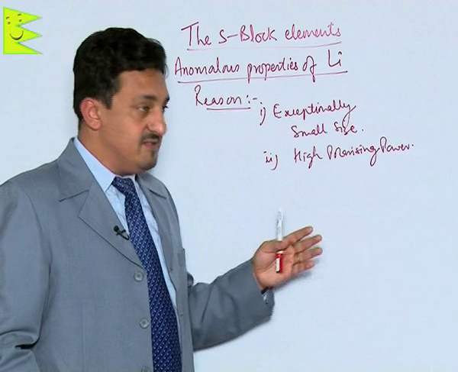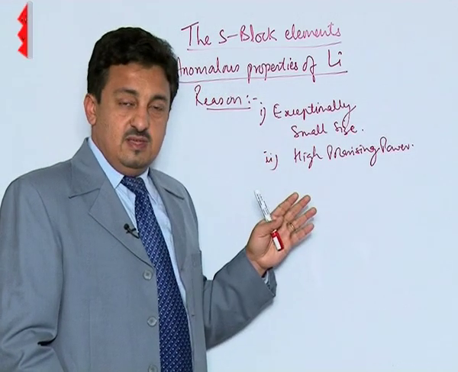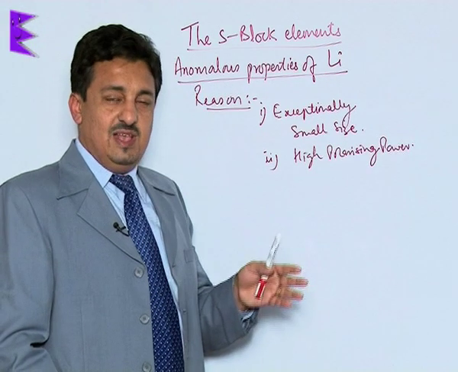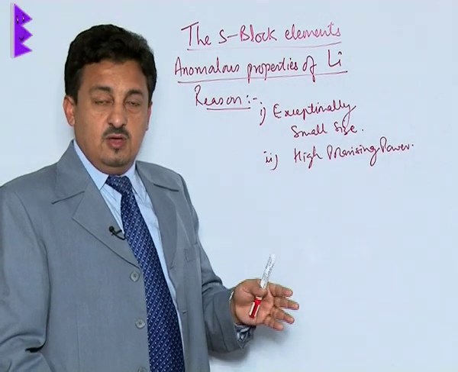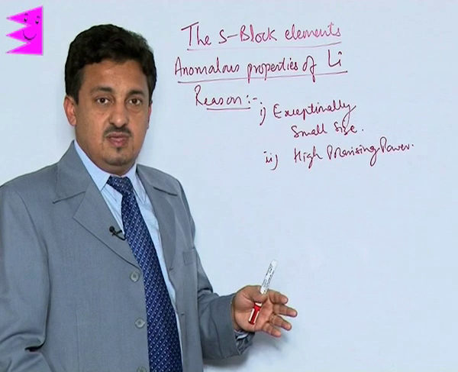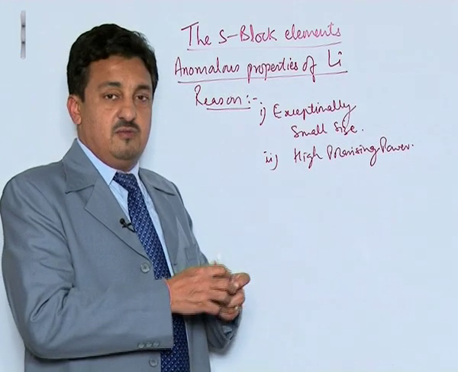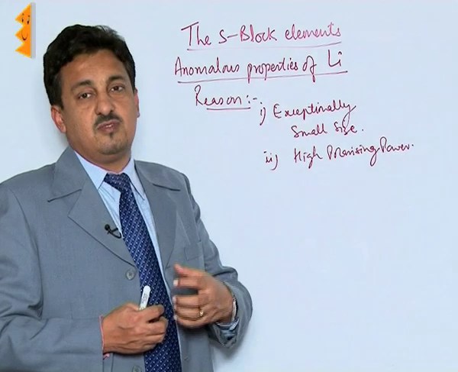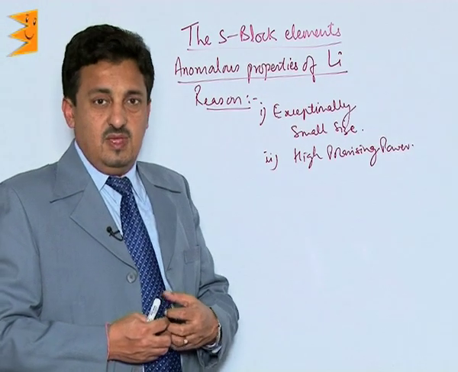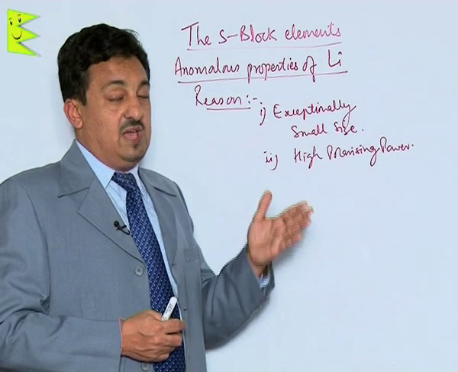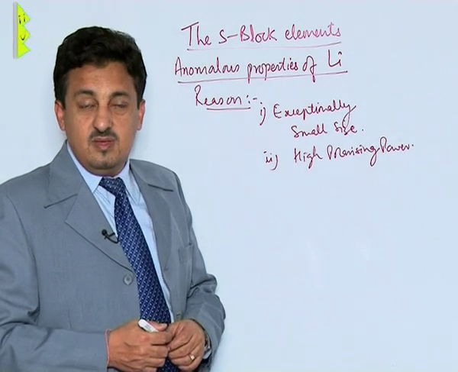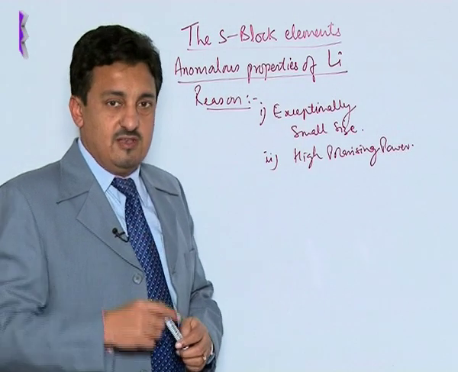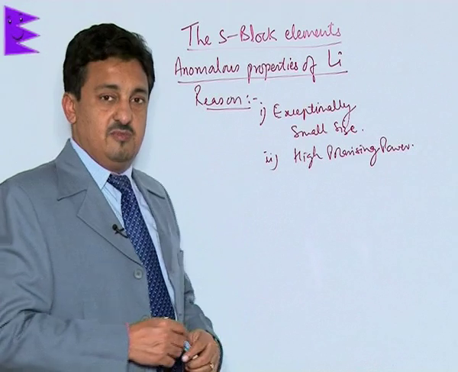Now, as a result of these factors, the compounds of lithium are found to have covalent character. They are found to be less soluble or not soluble in water, and more soluble in organic solvents. So that is how it starts: its compounds' properties become different from the compounds of the rest of the group elements. Another important thing is that it shows a diagonal relationship with magnesium. It resembles magnesium in many properties, which is called diagonal relationship. So this is the anomalous behavior of lithium.